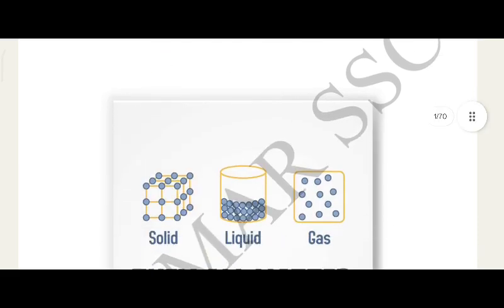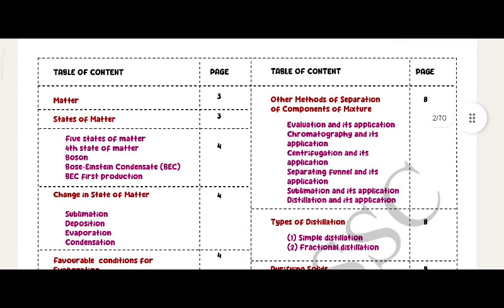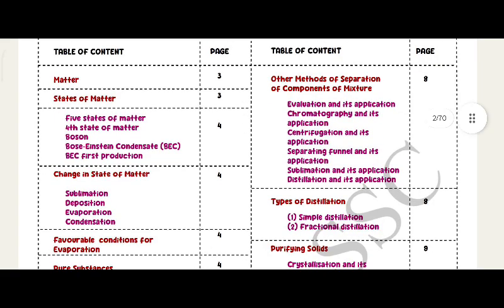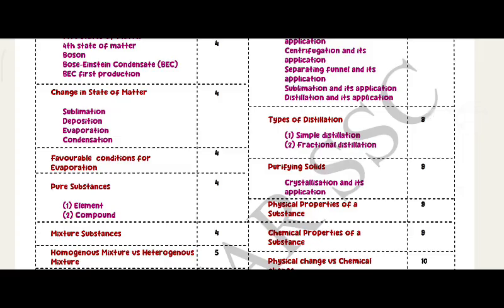Matter, solid, liquid, gas, they all matter. Matter, states of matter, five states of matter. Fourth state of matter, boson, Bose-Einstein condensate, BEC, BEC first production, change in state of matter, sublimation, deposition, evaporation, condensation,